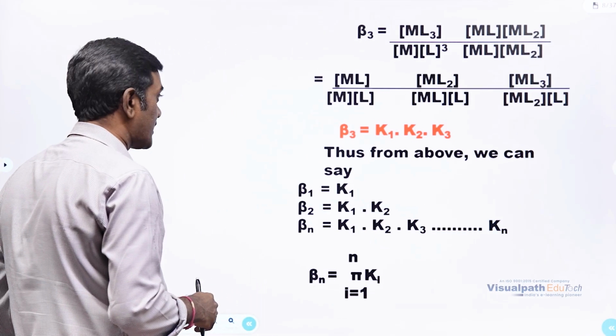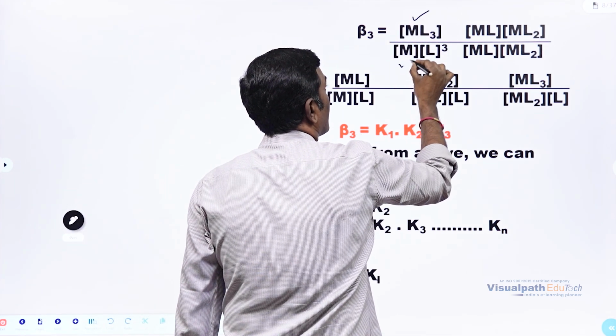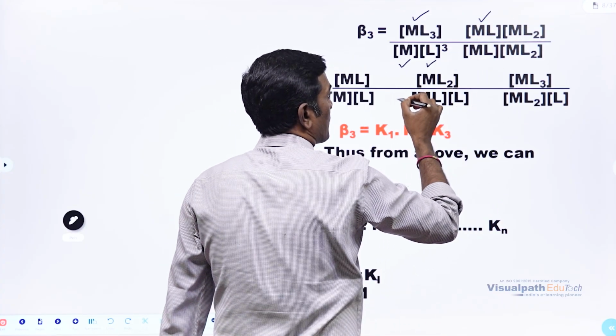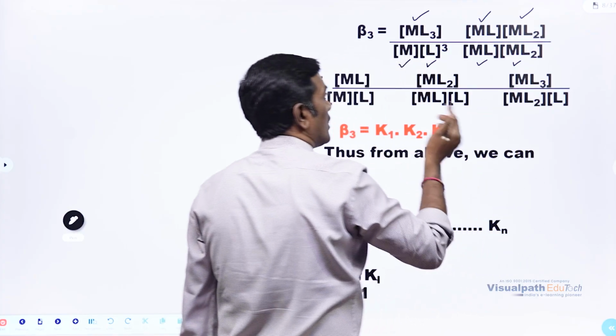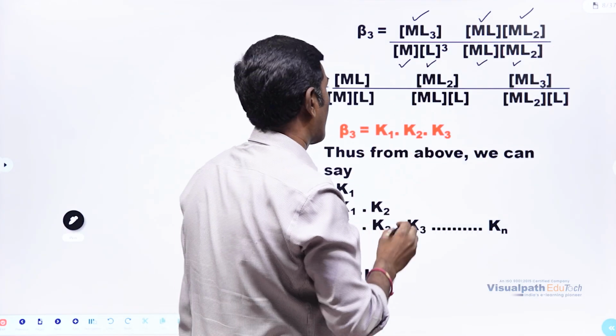What is going to happen? Here is what is going to happen. This is beta 3, right? ML3 divided by M into L power 3. What we are going to multiply? Concentration of ML, concentration of ML. Concentration of ML2, concentration of ML2. As we are multiplying and dividing with the same, it will be the same only, right?